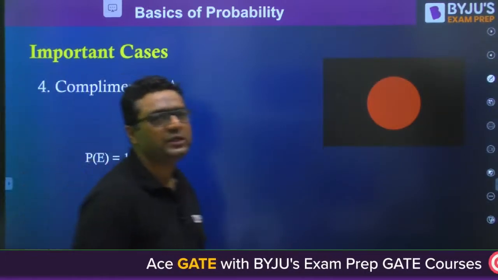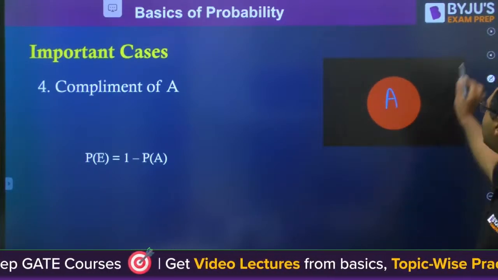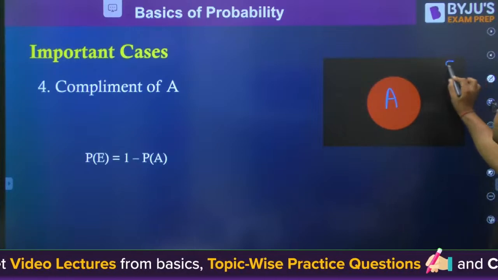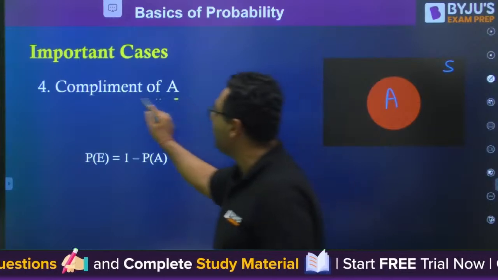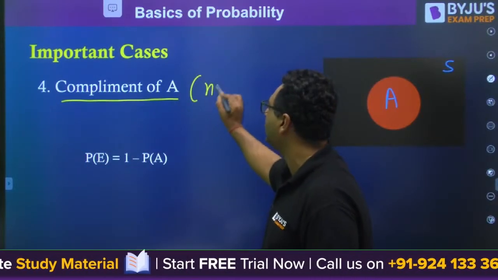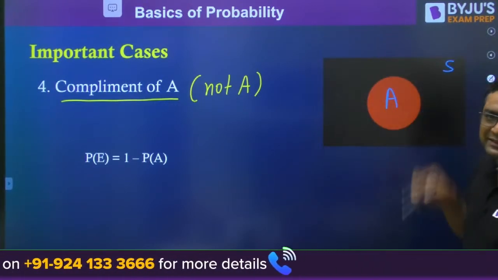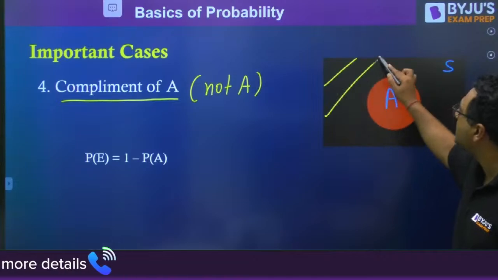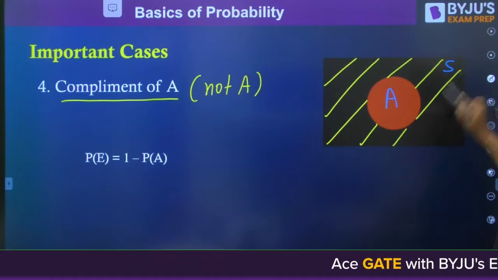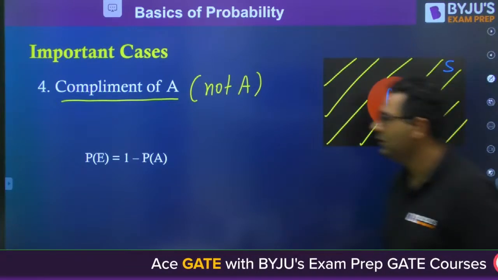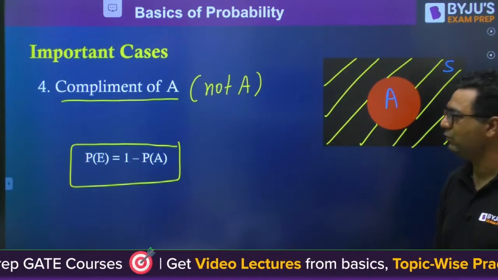Case number 4 is the complement of A. Let us say this orange event is A, and this complete black box is showing us the sample space. Then it is obvious: if you want to find the complement of A, it means not A. If I subtract this A from the sample space, I will be left with this area, and this will tell me not A. So how to find this? 1 minus P(A). These cases I am showing you will come directly in the paper.